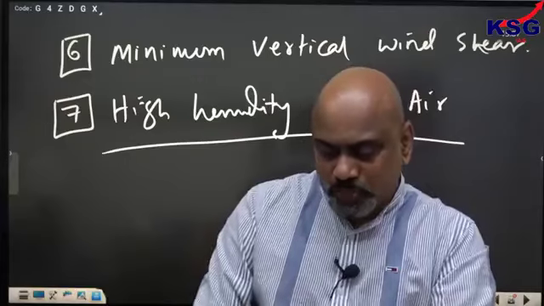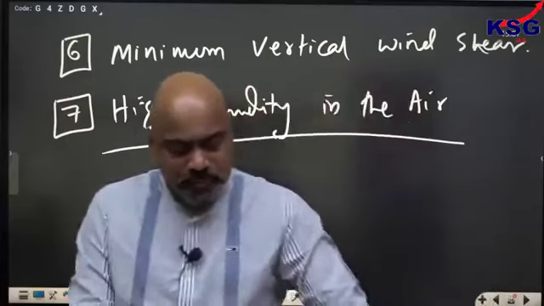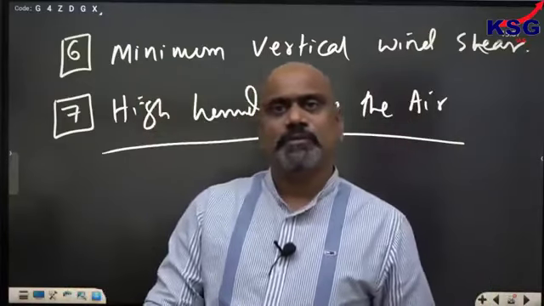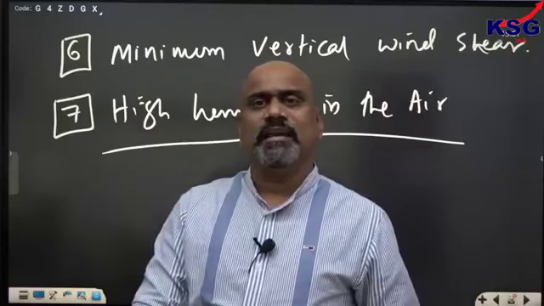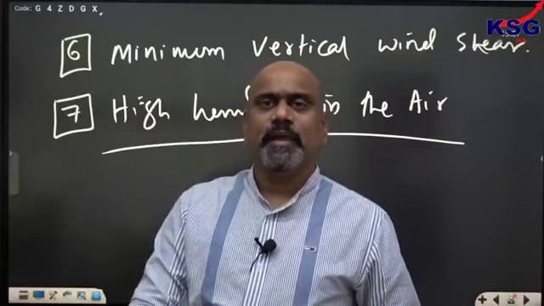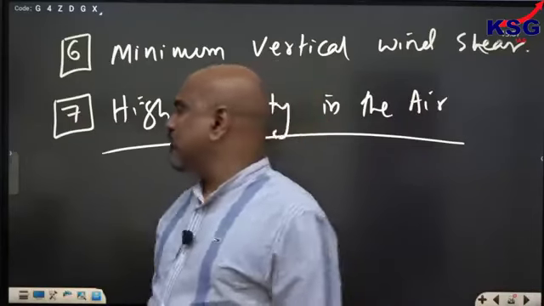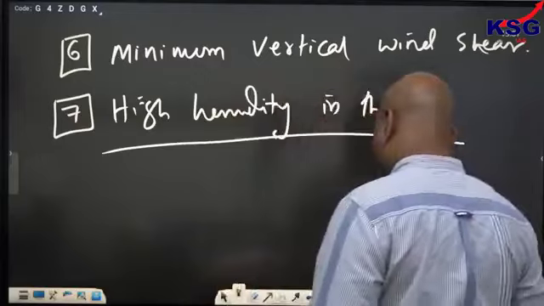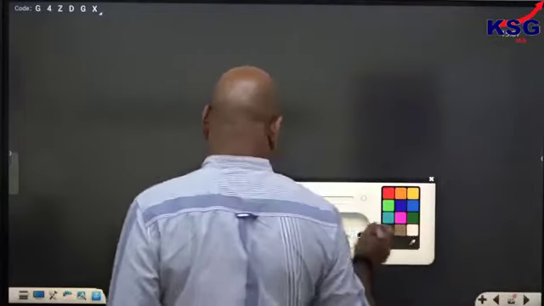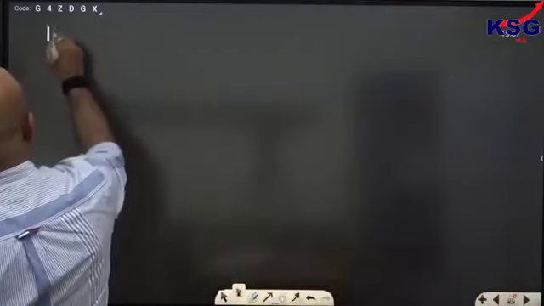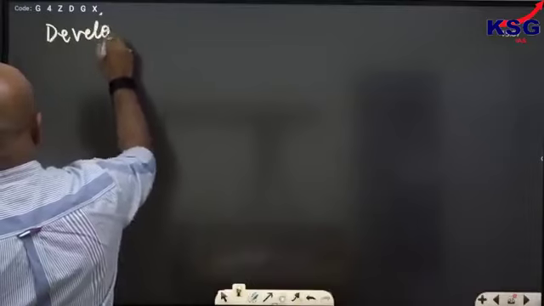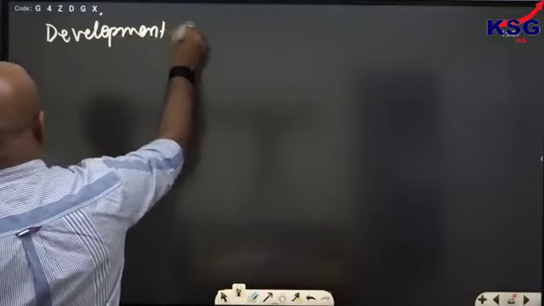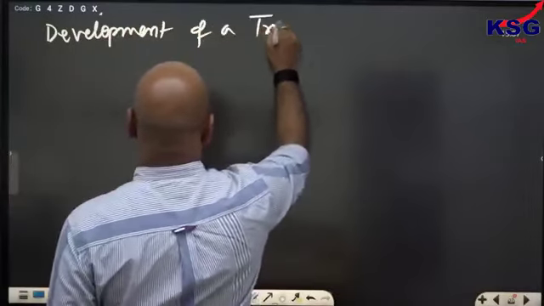A tropical cyclone generally develops because of high convectional instability, and in a phased manner it usually develops. Let us see now the development of a tropical cyclone.